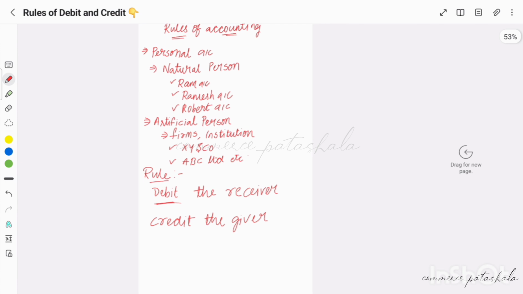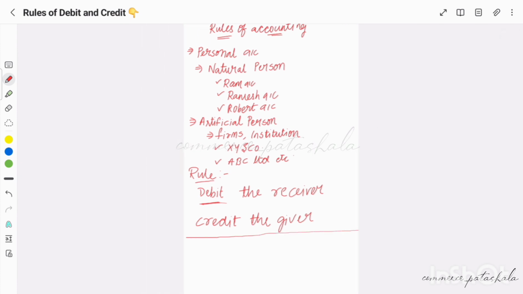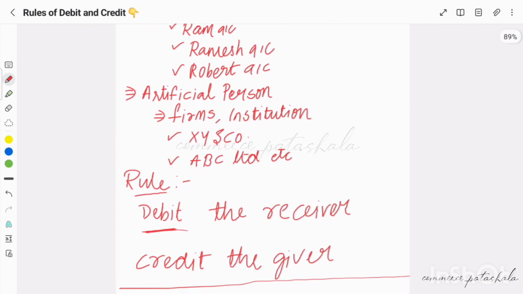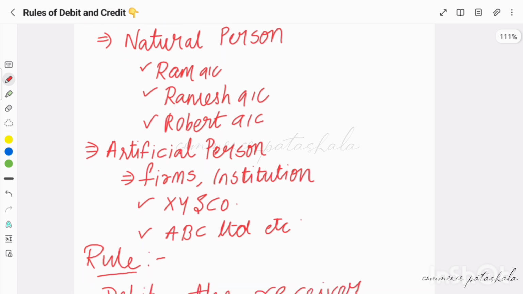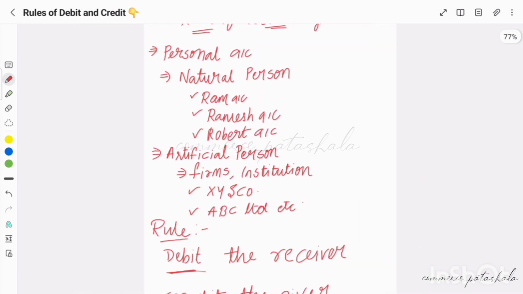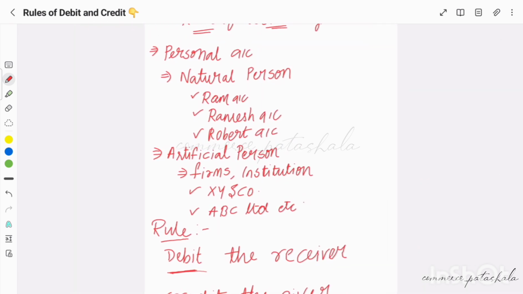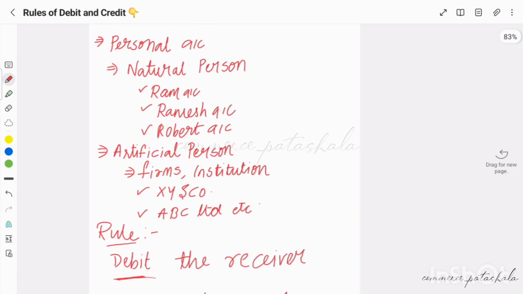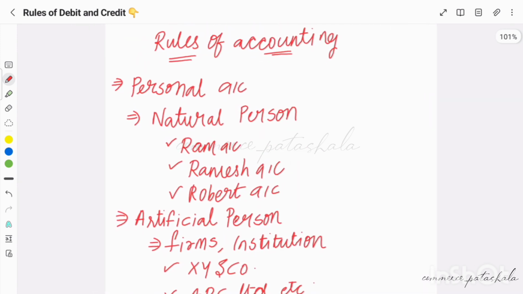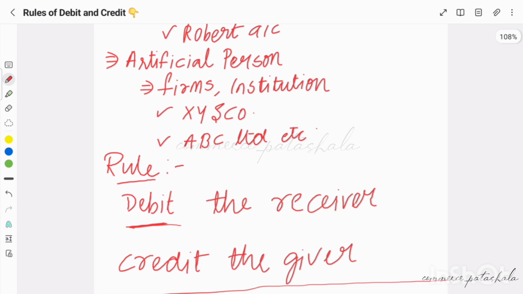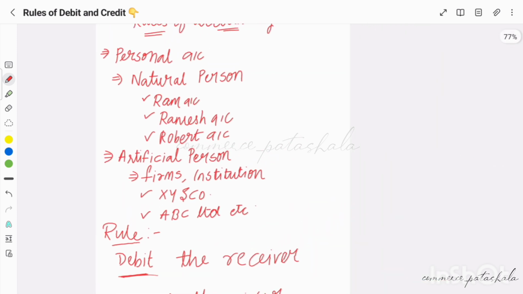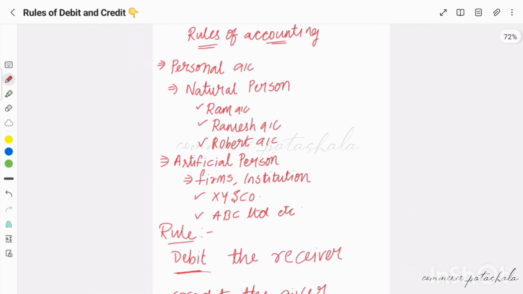Hope you all understood how we deal with the personal account while doing the accounting transaction. Writing the journal entry will be very easy when you understand the rules of accounting in depth. This is the first account classification, the personal account, and the rule here is debit the receiver and credit the giver. If you understand this rule, any transaction that we do with any person can easily be recorded in the journal book.